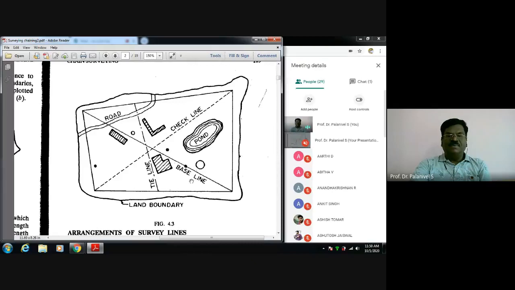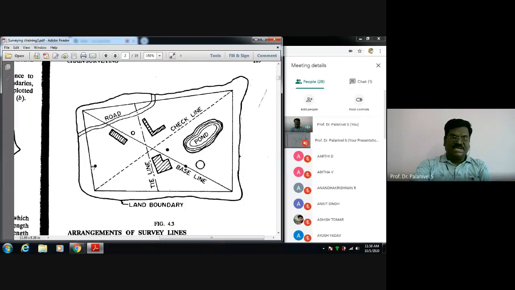How do we prepare a plan or map of this area? We will be running the survey line. Suppose this is A. I will be starting my survey line from A, chaining along. Say this feature is at 44.3 meters. I will draw it in the field book, and note down 44.3 meters along chain line AB.